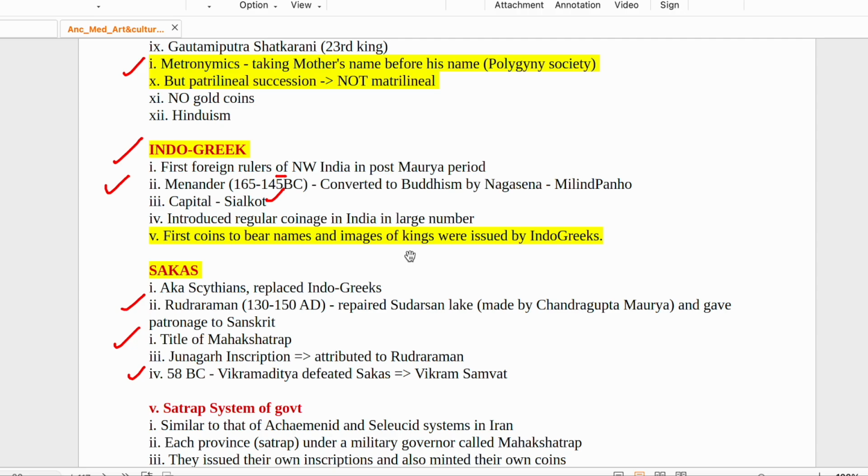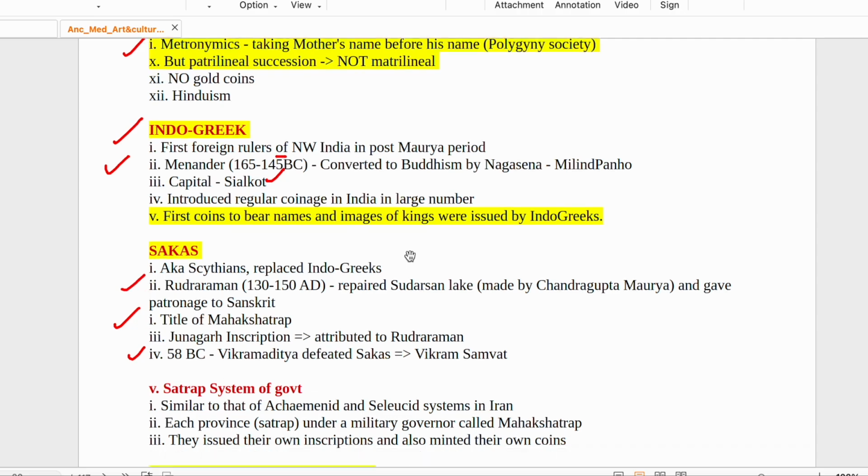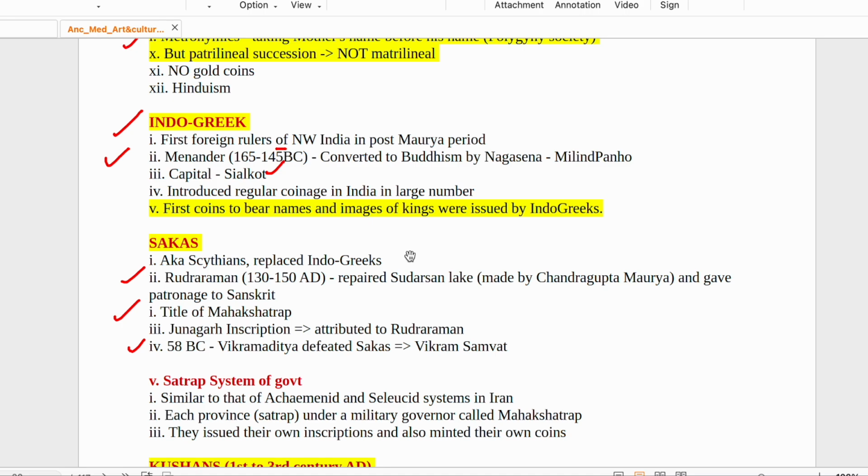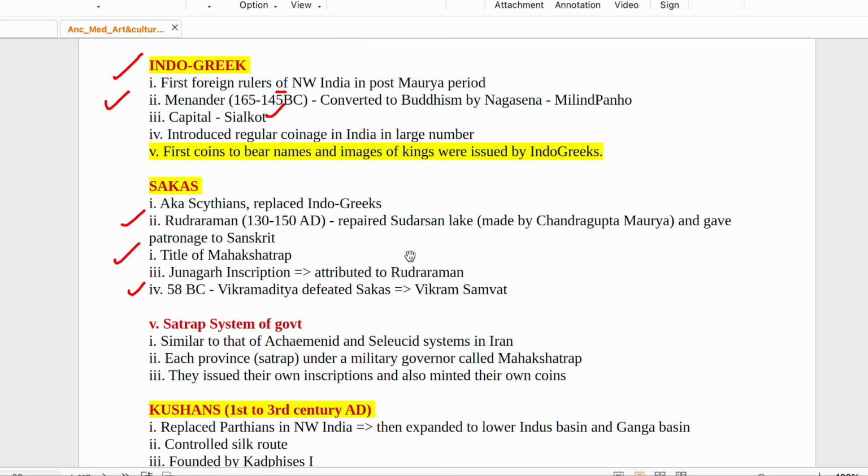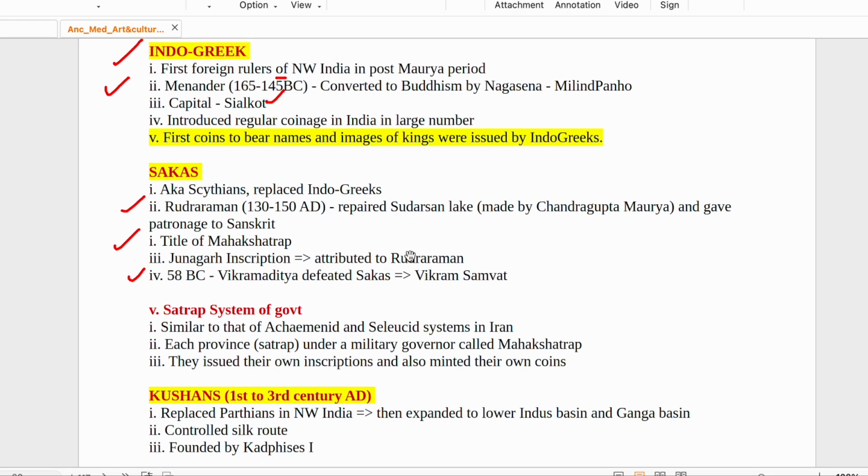जो coins थे ना वो regular, large number में they were released by Indo-Greeks. And first coins to bear names and image of kings were issued by Indo-Greeks. पहला coin जिस पे राजा का नाम लिखा हुआ था, जिसमें image बनी हुई थी, these were released by Indo-Greeks. Then comes the Sakas. उसके बाद आते हैं Indo-Greek के बाद Sakas आते हैं.